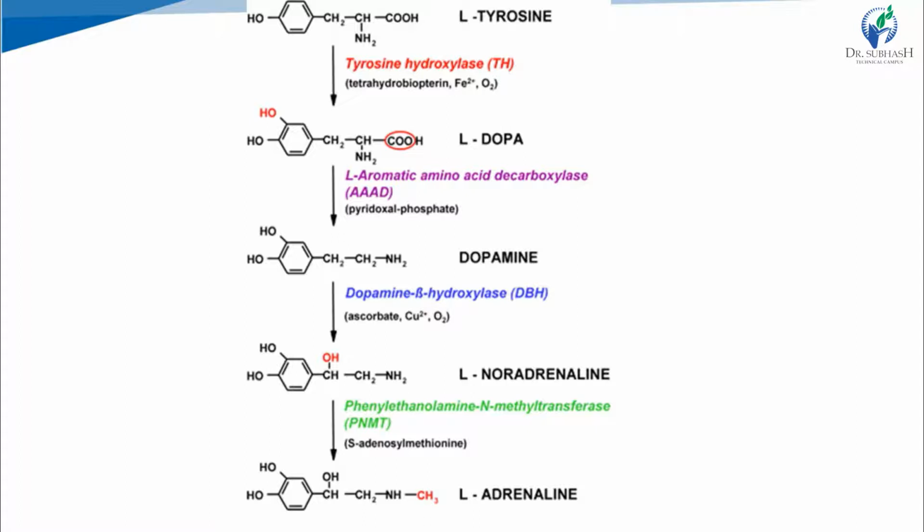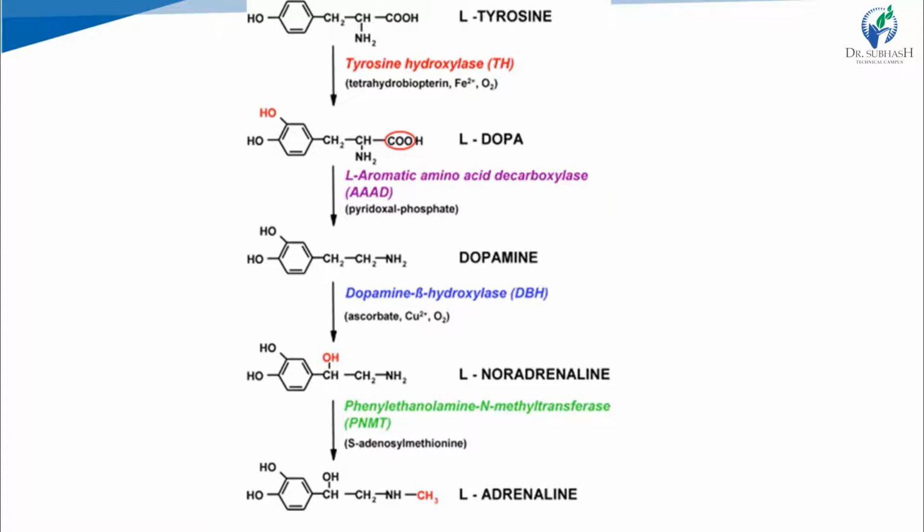Here, with these enzymes, tetrahydrobiopterin, pyridoxal phosphate, ascorbate, and S-adenosylmethionine are the cofactors of these enzymes, written under the name of the enzyme. But the main important part of this biosynthesis is that the conversion of tyrosine to DOPA is the rate limiting step in the whole process, right?